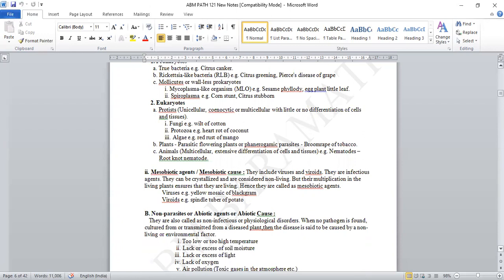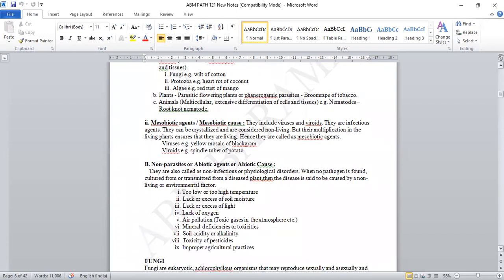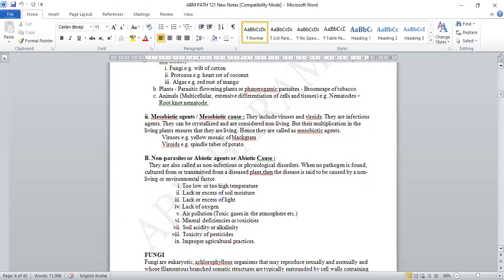In case of mesobiotic agents, we have the example of viruses and viroids. And the last part, that is non-parasitic, that is abiotic agents. So there are temperature, soil moisture, light, oxygen, air pollution, mineral deficiencies, soil acidity or alkalinity, toxicity of pesticide, and improper agricultural practices. So these are the important plant pathogens which are causing infection to the plants.